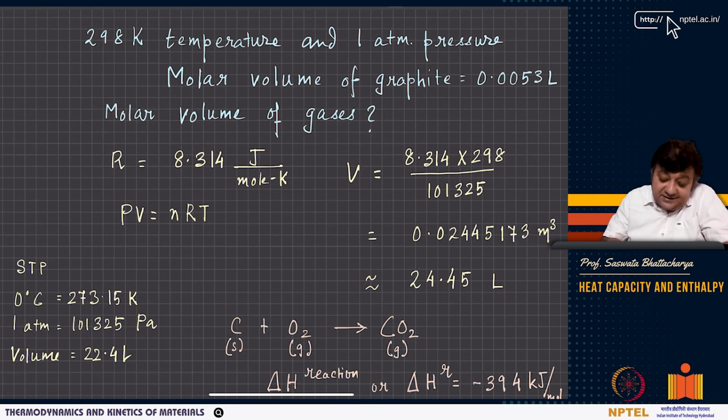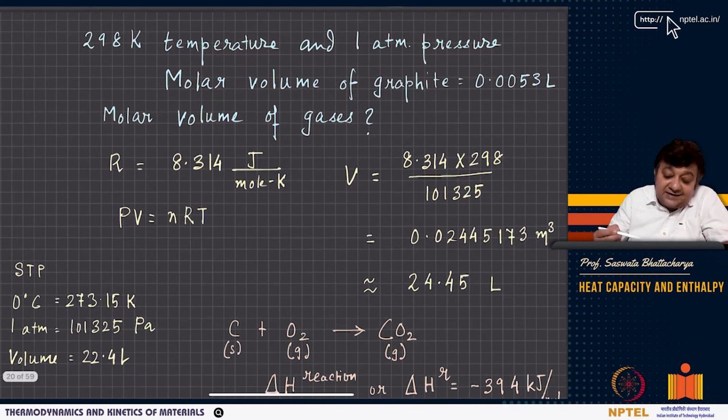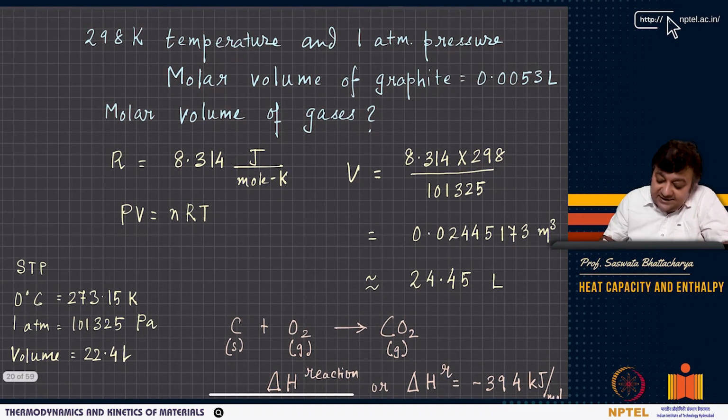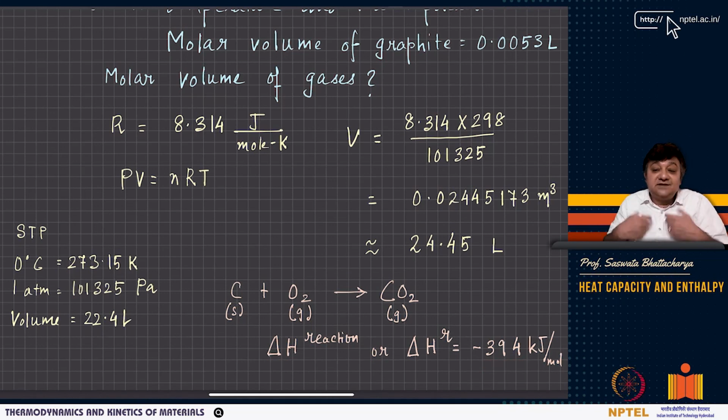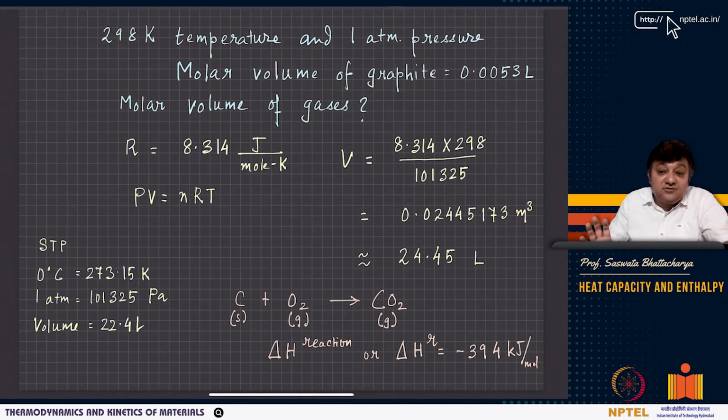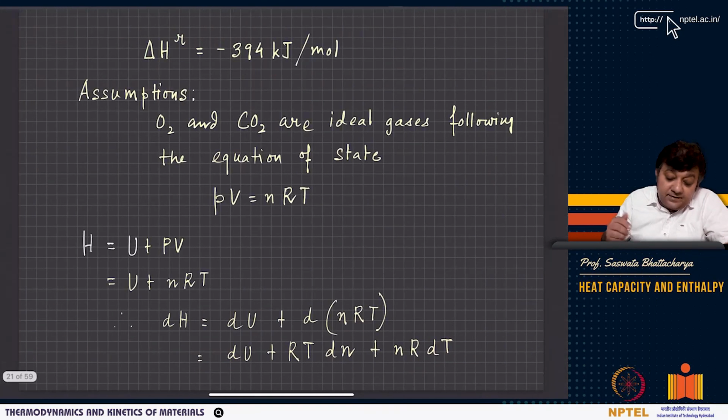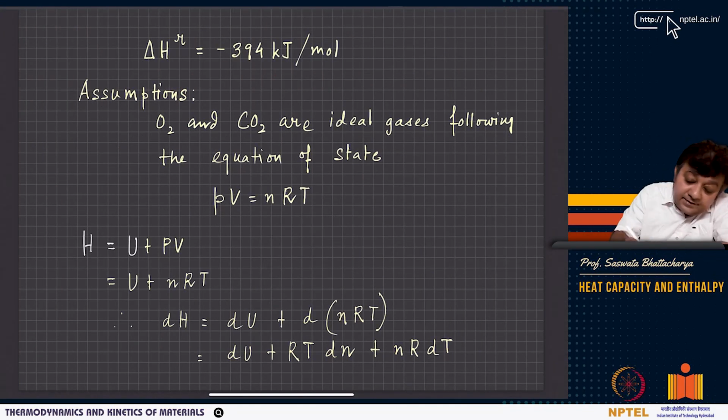But ultimately, if I give an ideal gas assumption, I will use only the gases. C plus O2 goes to CO2. So what is the delta H of reaction? It is given as minus 394 kilojoules per mole. So it means it gives out 394 kilojoules of heat. This reaction, C plus O2 to CO2, at room temperature and pressure, gives minus 394 kilojoules of heat per mole.